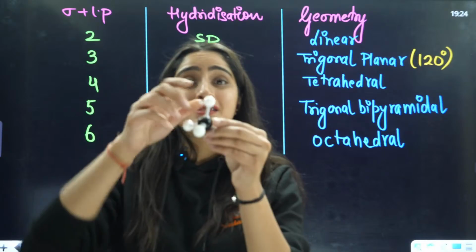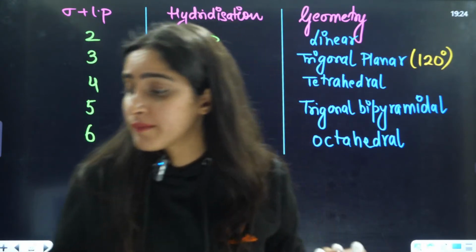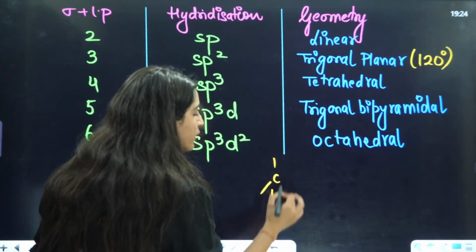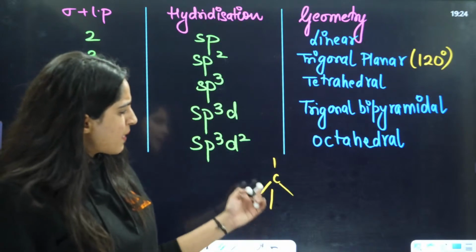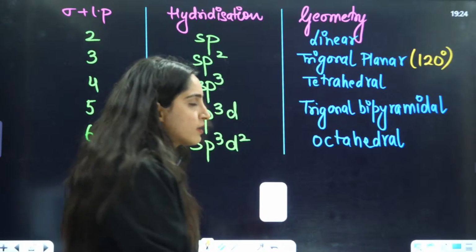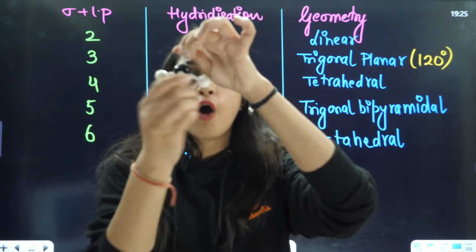Anybody in the chat box, what is the angle of the tetrahedral shape? Usually students are confused: ma'am, in 3D we draw the tetrahedral shape like this, so how come all the angles are the same? That is 2D. So, let's see the figure in 3D. This is how tetrahedral looks.